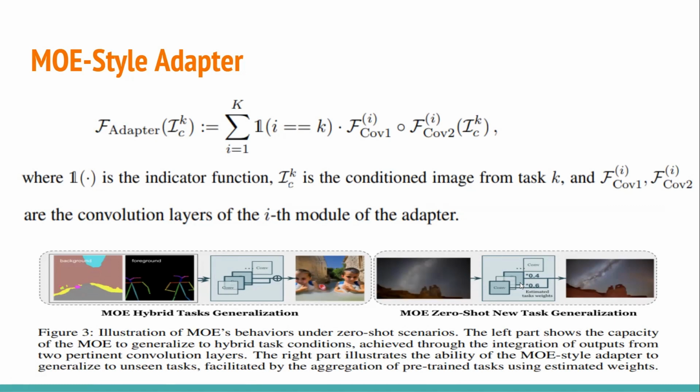Next comes zero-shot new task generalization. The actual model is not trained for that, but even then it generates a controllable image on a newly unseen visual condition. To achieve this, it estimates the task weights based on the relation between the unseen and seen pre-trained tasks. Then comes how each task's weights are assigned. These are assigned with manual assignment, or they can be calculated from the similarity score of task instructions in the embedding space.